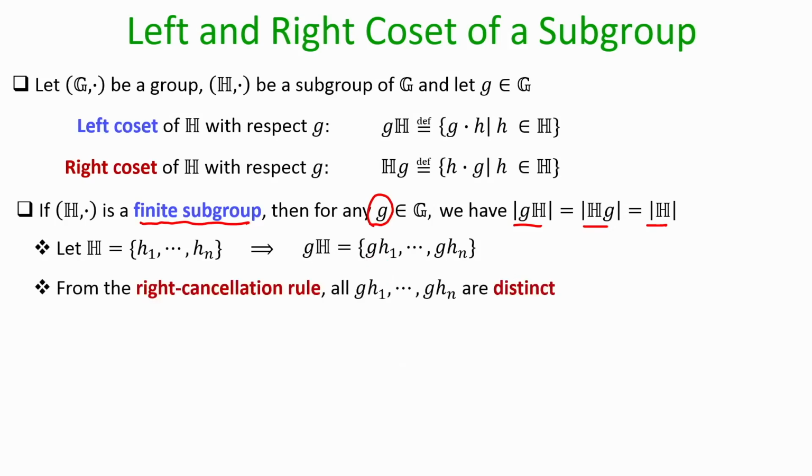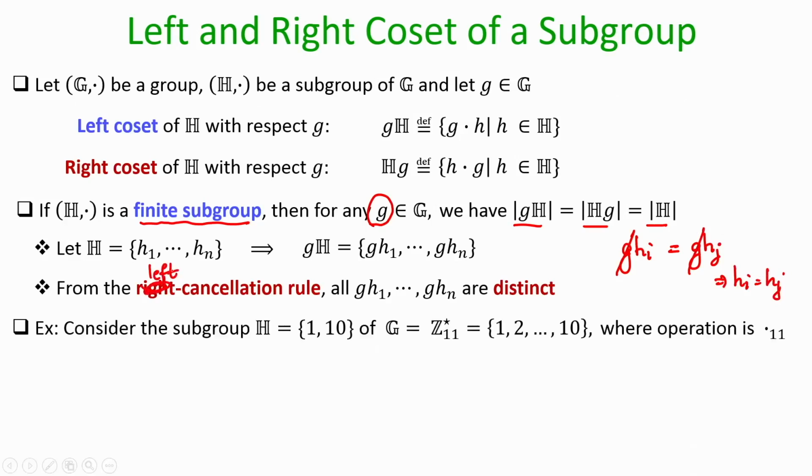And remember, from my left cancellation rule, all these elements g operation h1, g operation h2, g operation hn, they are distinct. Namely, you can't have g operation hi giving you the same result as g operation hj, where hi and hj are different, because if that is the case, you can apply the left cancellation rule and come to the conclusion that hi is equal to hj, which is a contradiction. Sorry for the typo, it should be left cancellation rule. Okay. So, that is a trivial proof.